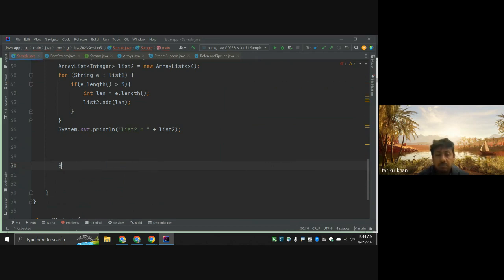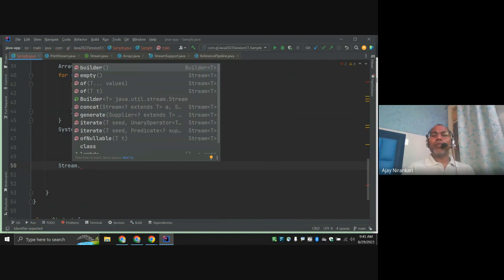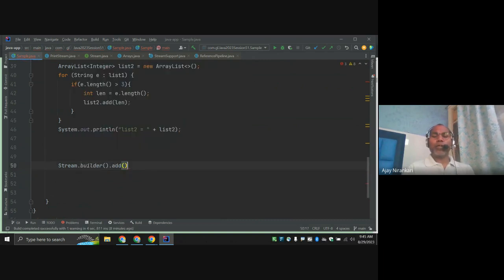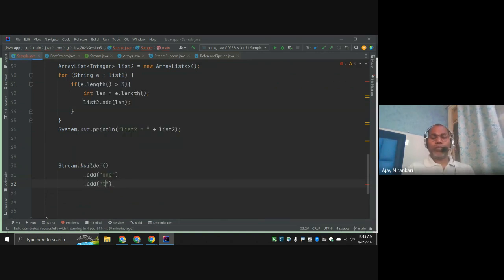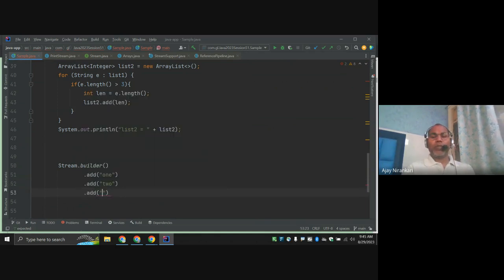Stream of String. Now, in this factory method, say builder dot add. I am going to add some values. Let's add 1. Dot again add value 2. Let's add value 3.